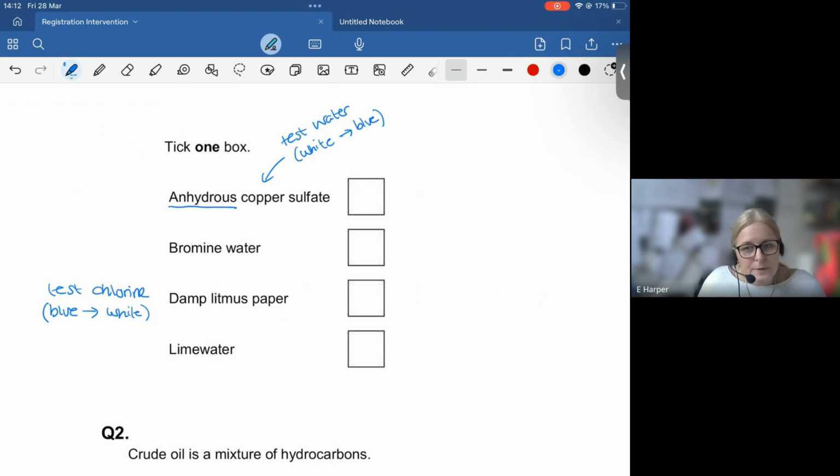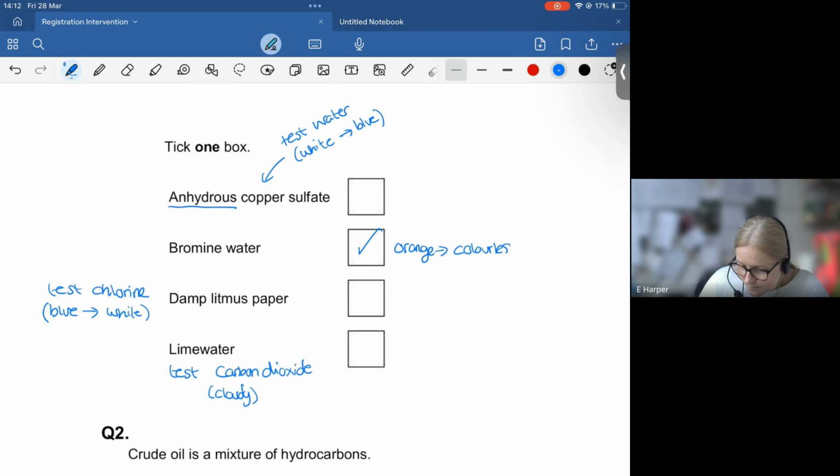Lime water, generally speaking, most people are okay with this one. This one tests for carbon dioxide, and it goes cloudy. So none of those tests for an alkene. Obviously, it's the bromine water. So the bromine water does test for an alkene. If you were ever asked the colour change, because you do need to know this, it goes from orange to colourless. It decolorizes it.